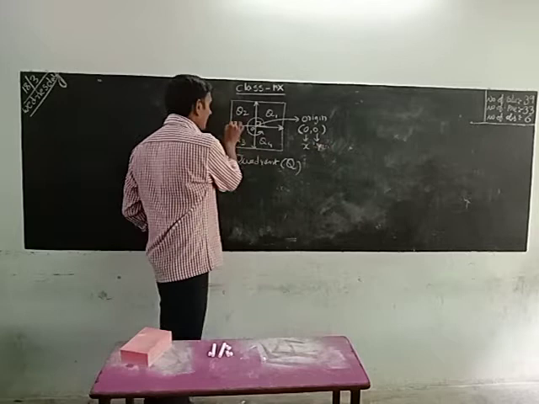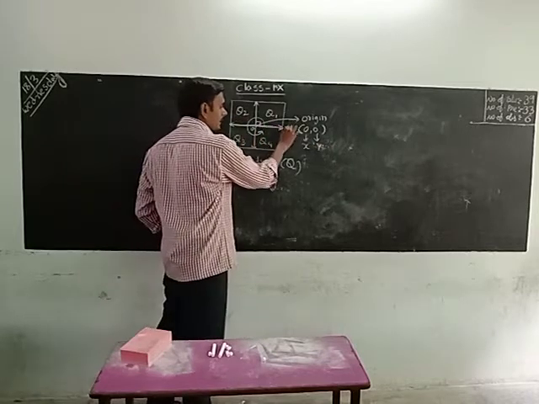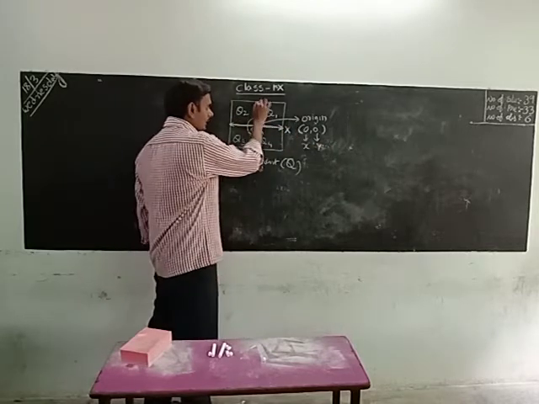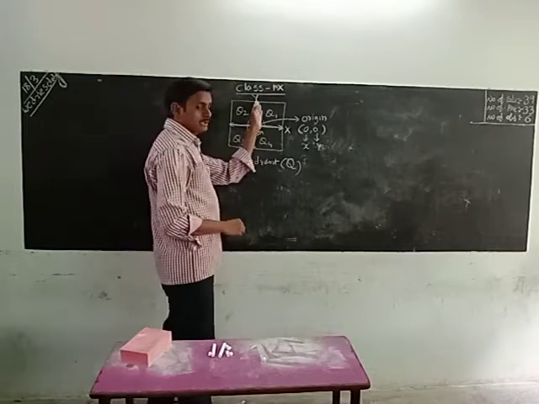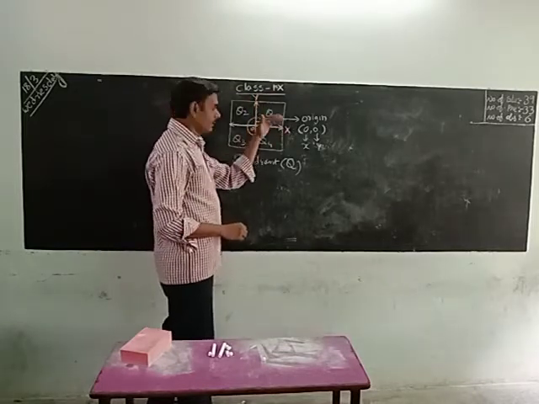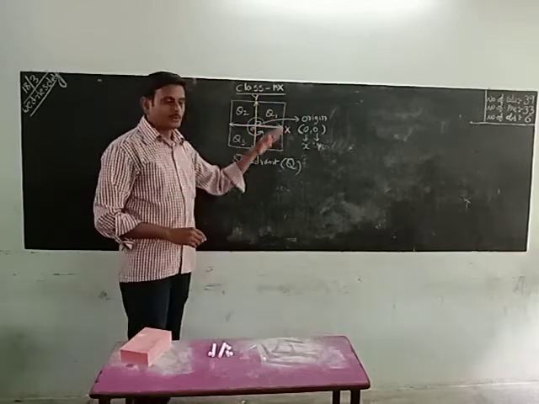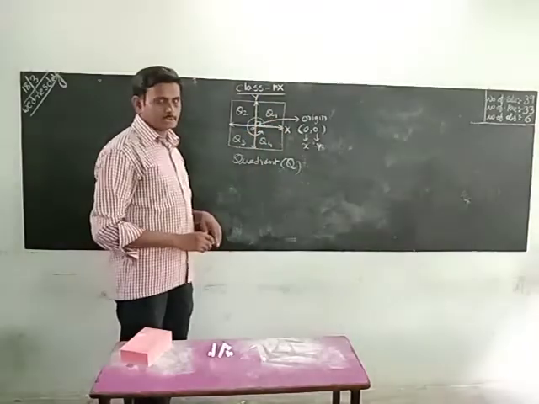The horizontal line is called the x-axis. The vertical line is called the y-axis.